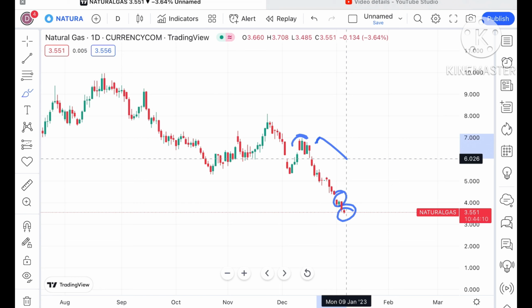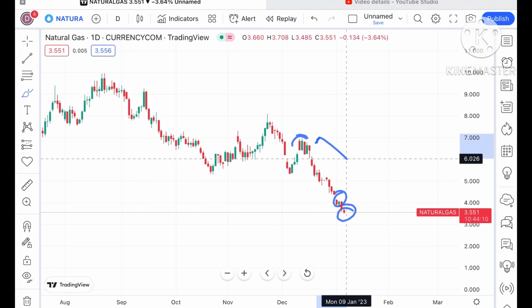If you look at this chart, there is a pattern forming that I was continuously explaining to you. Whenever it makes a new high from its previous high, we have seen a sharp fall. This has repeated 4, 5, even 6 or 7 times, and after that a sharp fall has come. This is repeated in all these patterns.